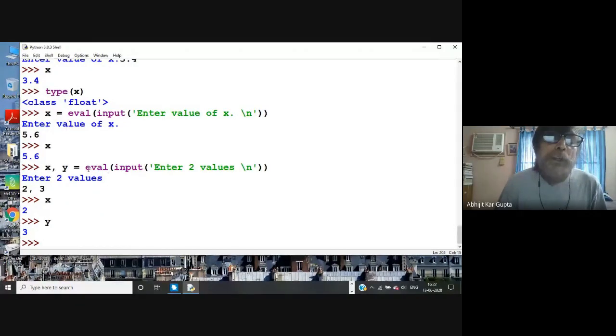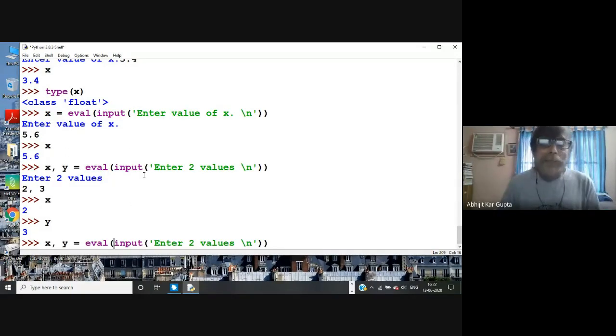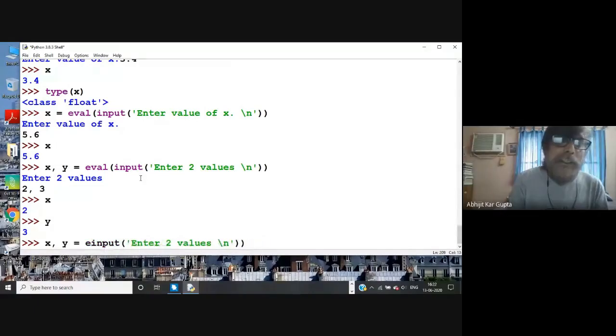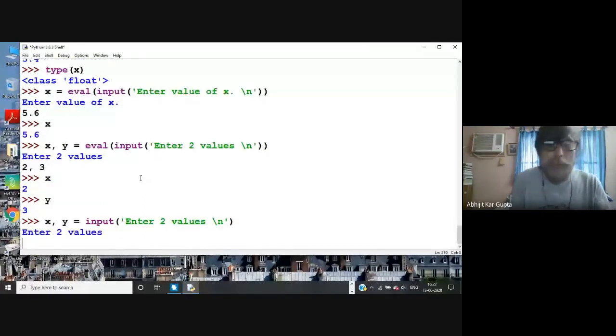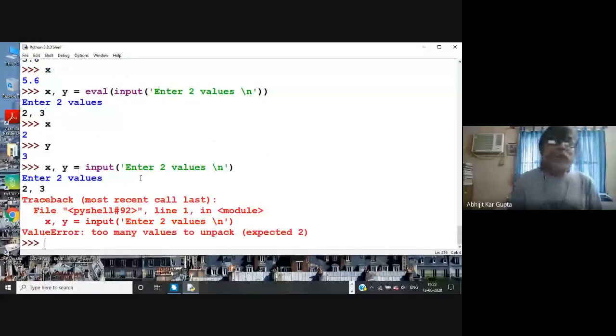Because the moment you evaluate, first let me see what it does without evaluation. I give, say, 2, 3, something like that. No, it is giving an error because it takes 2, 3 as a string.